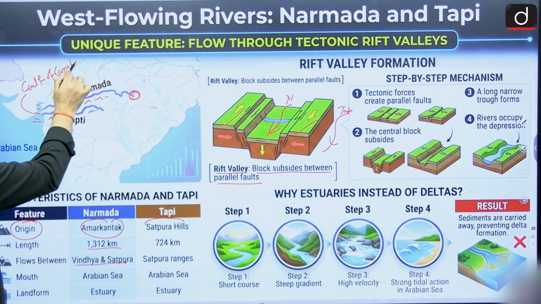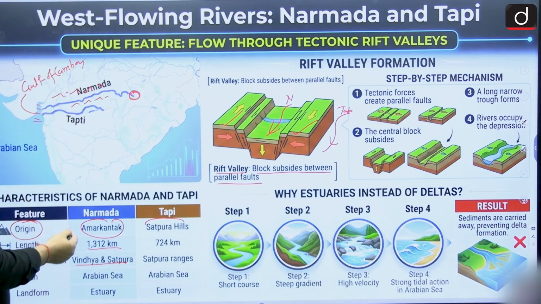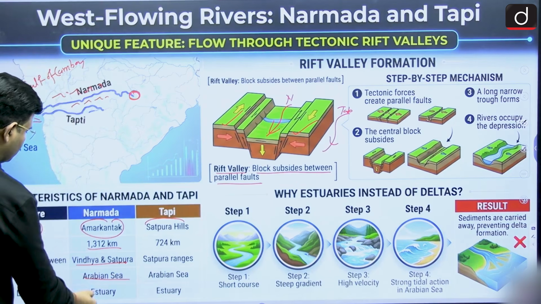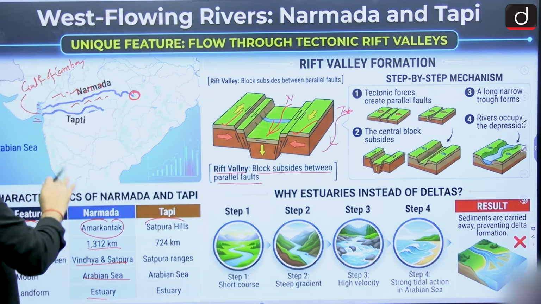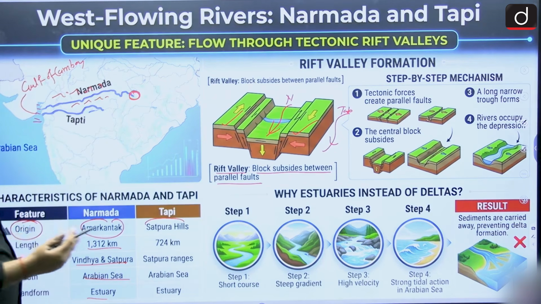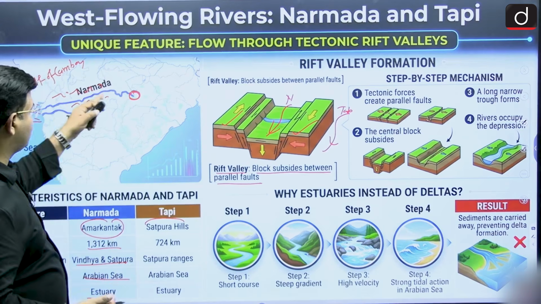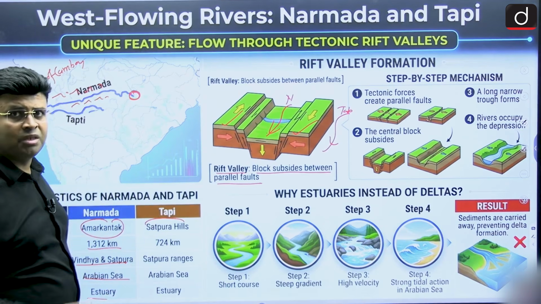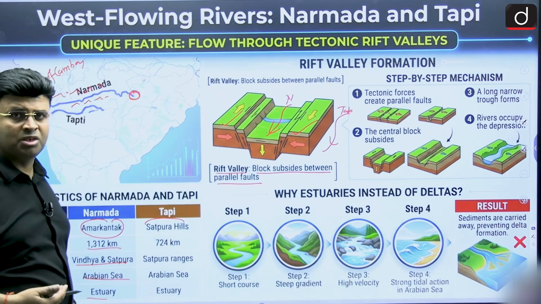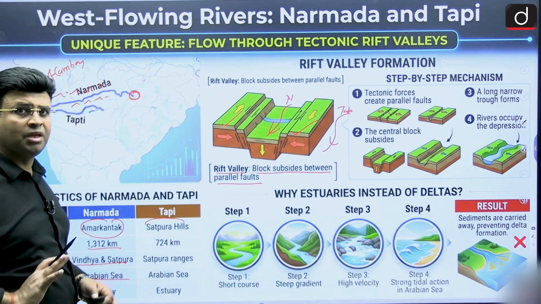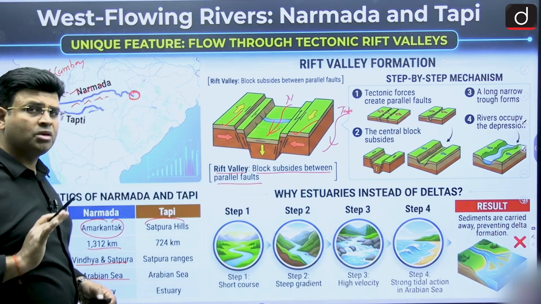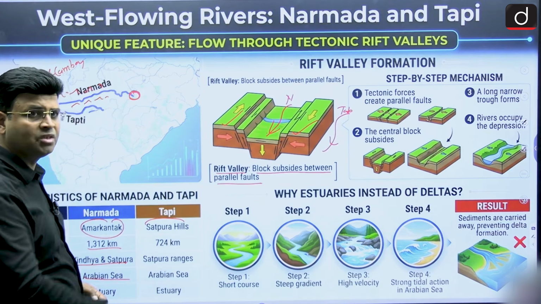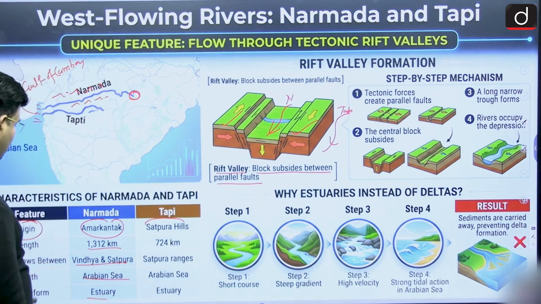The Gulf of Cambay is a part of the Arabian Sea, and it falls into the Arabian Sea forming an estuary, meaning there is no delta formation because of the tides in this region. Ocean water enters into the river. They do not allow the deposition of sediments by the rivers. The tidal waters carry those sediments into the river itself. Delta formation cannot take place.